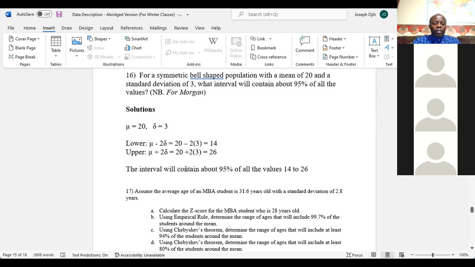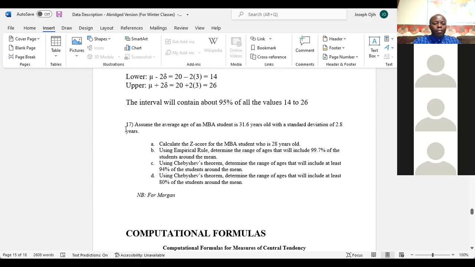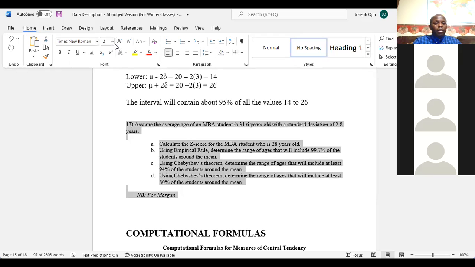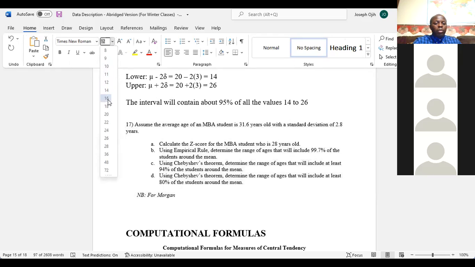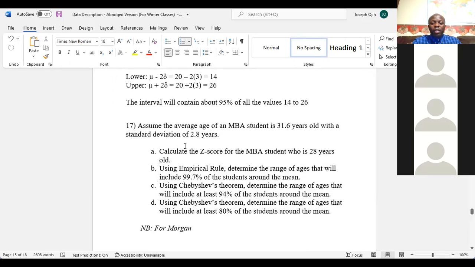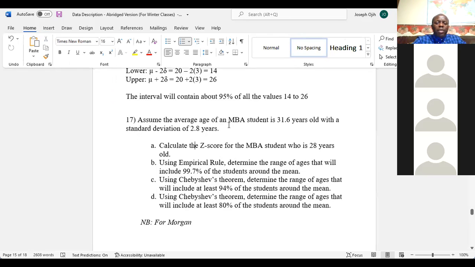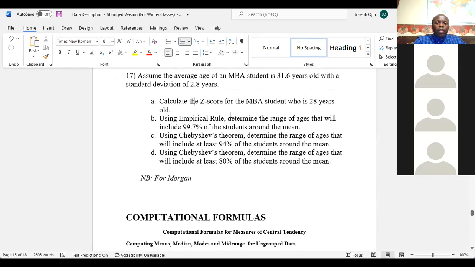Any question from the class? Excellent. Very good. Now, the last question that we end this topic of data description with is this one here. It is one question, but it has sub-questions. Assume that the average age of MBA students is 31.6 years old, with a standard deviation of 2.8 years.